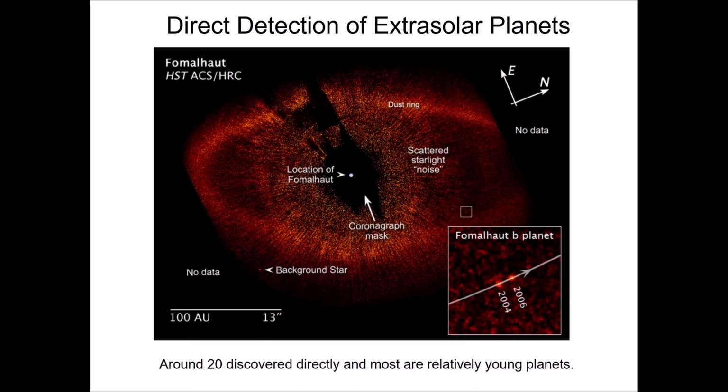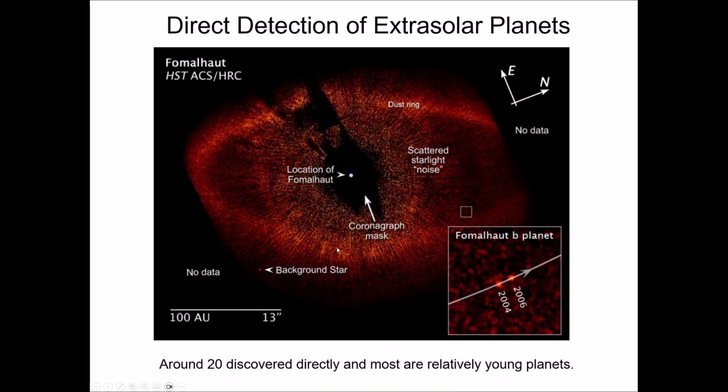They reflect light, right? But Fomalhaut is a special situation where it's a star that's somewhat close to us. So any planets that exist would be more noticeable because the angular size between the star and the planet would be larger. Because it's a young system, the planet may actually be producing some of its own light because it's initially very, very hot. So it's possible that in systems like these, you would be able to spot stuff. So they did notice there are some star-like objects discovered near the disk.